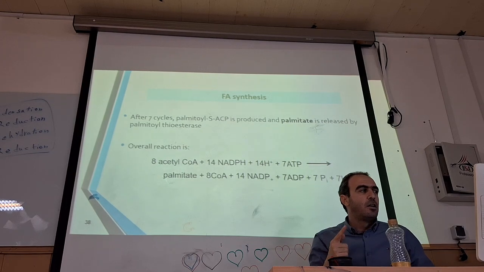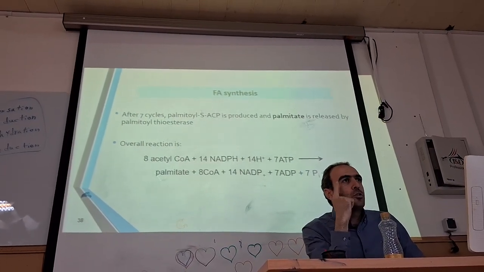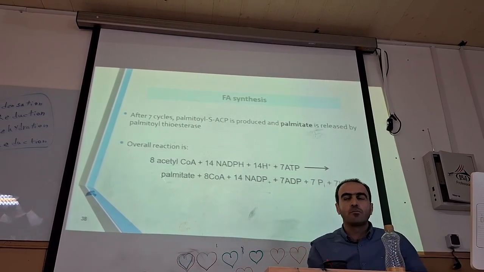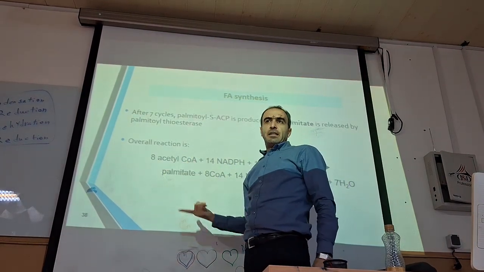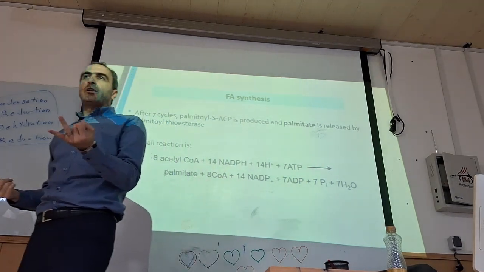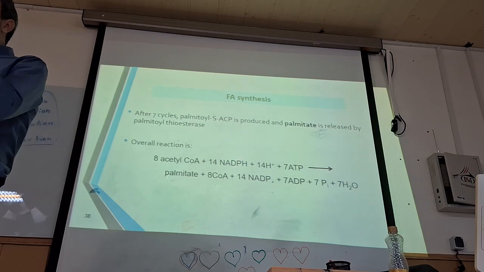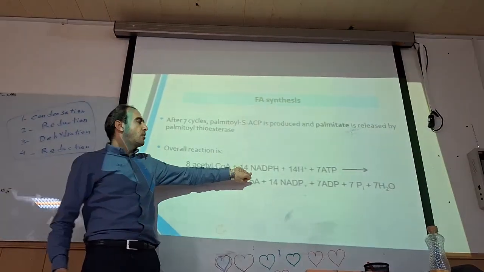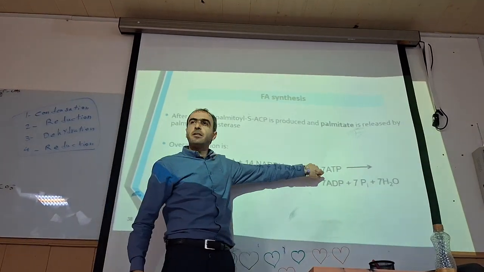Finally, for fatty acid synthesis with 16 carbons, which is known as palmitate, what do we need? We can say 8 molecules of acetyl-CoA. We can say 1 acetyl-CoA and 7 malonyl-CoA. It's more correct. 1 acetyl-CoA and 7 malonyl-CoA, plus 14 NADPH and 7 ATP.